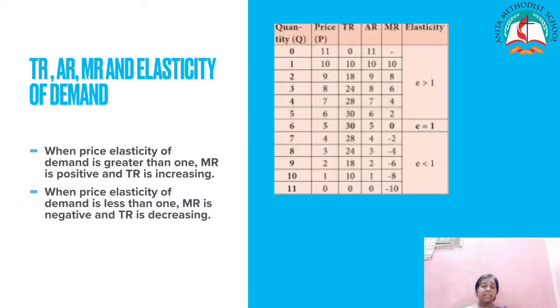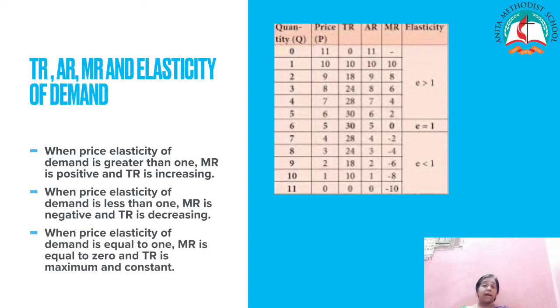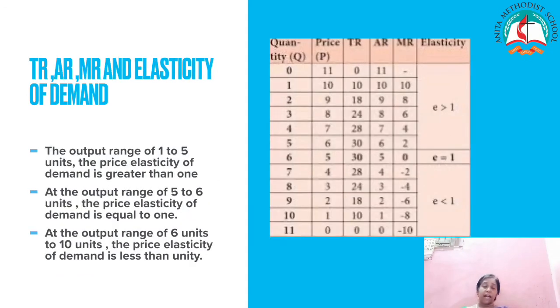When price elasticity of demand is less than 1, marginal revenue is negative and total revenue is decreasing. When price elasticity of demand is equal to 1, marginal revenue is equal to 0 and total revenue is maximum and constant.